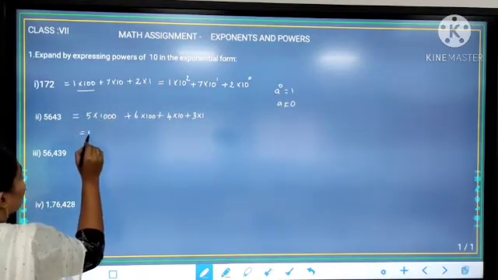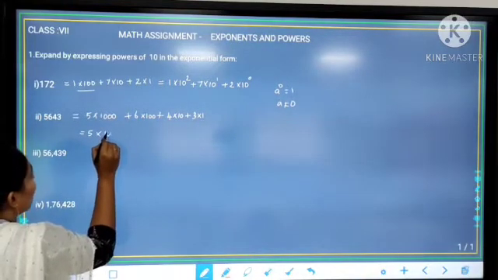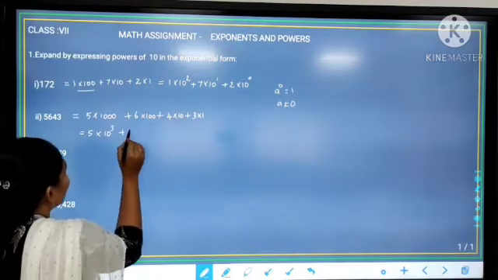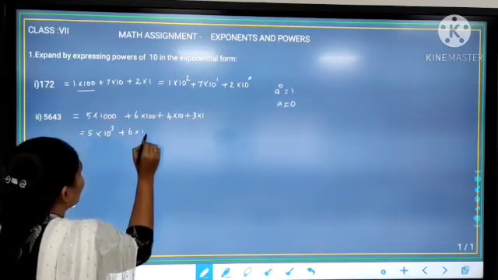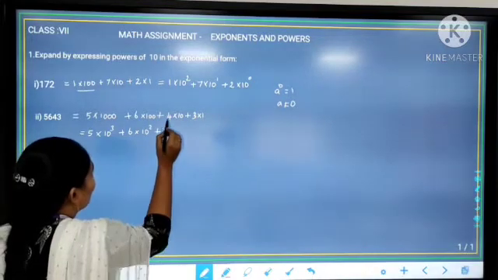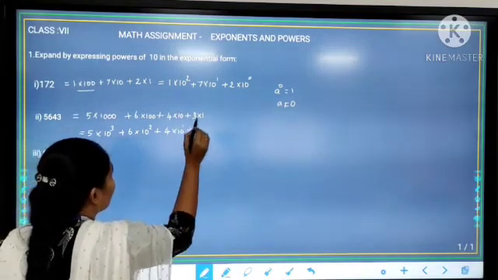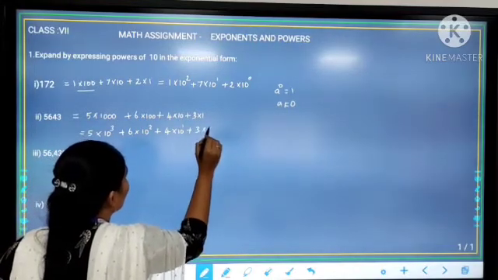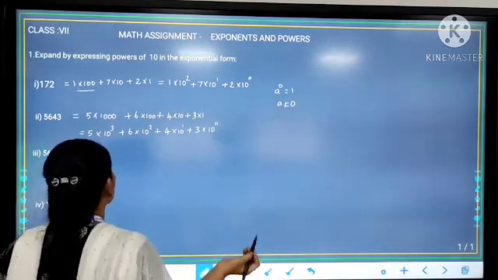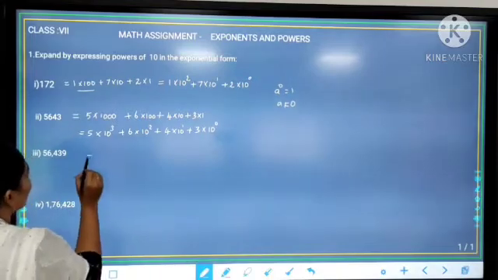So 5 into 1000 can be written as 5 into 10 cube, plus 6 into 100 can be written as 6 into 10 to the power 2, plus 4 into 10 can be written as 4 into 10 to the power 1, and 3 into 1 can be written as 3 into 10 to the power 0. Now see the third question,